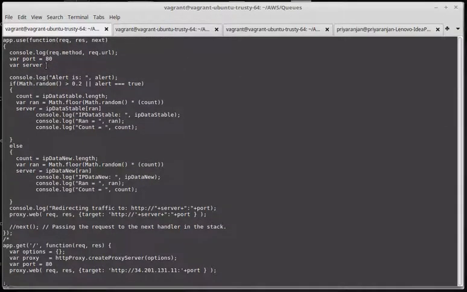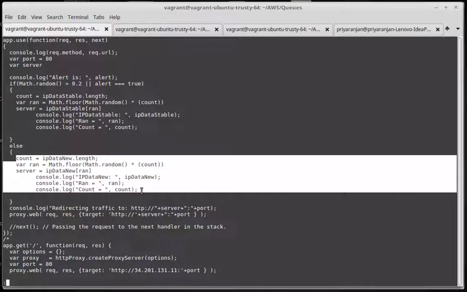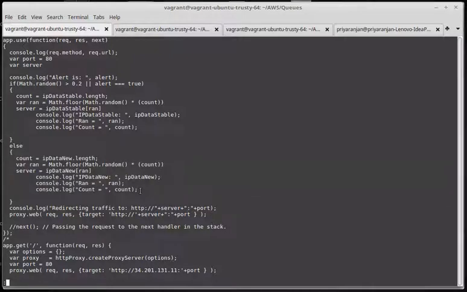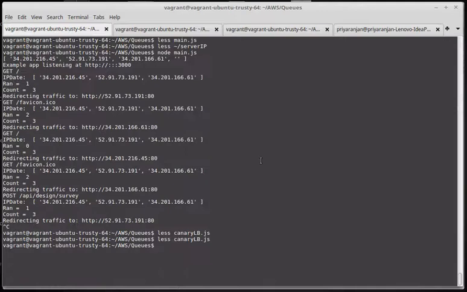We can also see how we are dividing the traffic between the stable and newly released version of the checkbox.io application. So we have a probability of 20% set, so that this logic will go into this area of code where the request is being sent to the newly staged version of the software, and there is an 80% chance that it is sent to the stable servers. Now let's run this code.